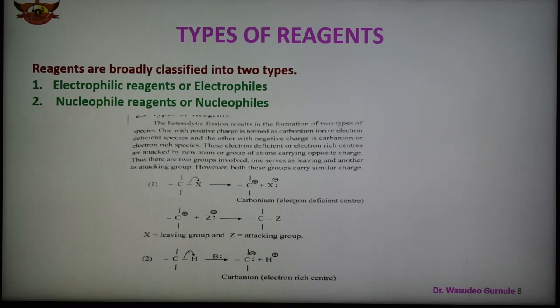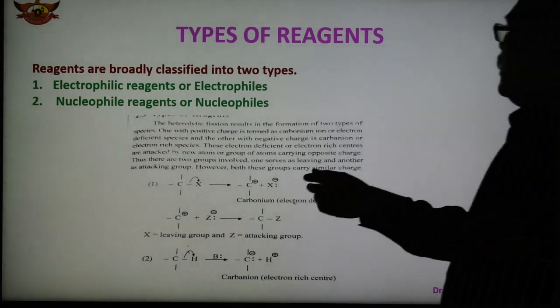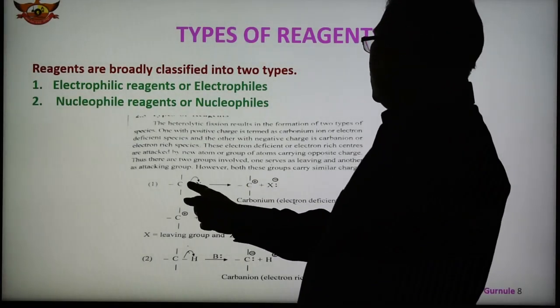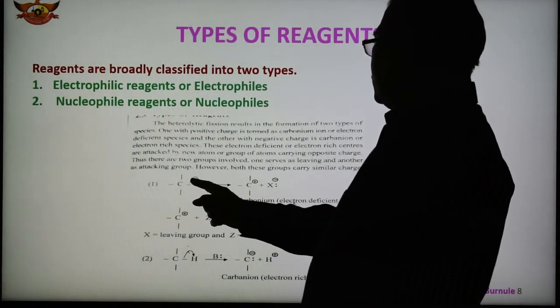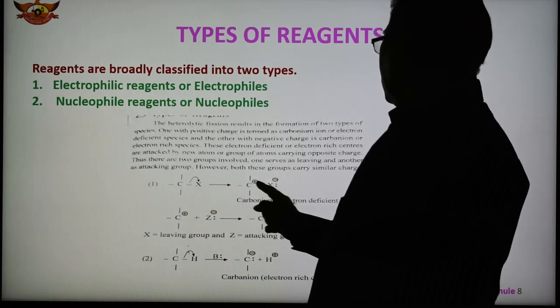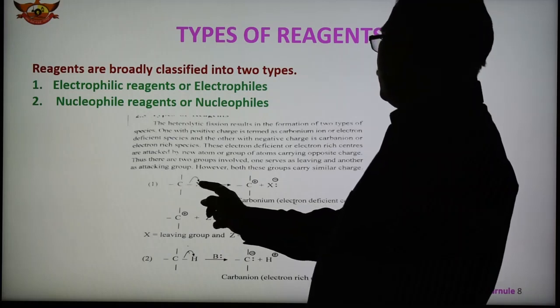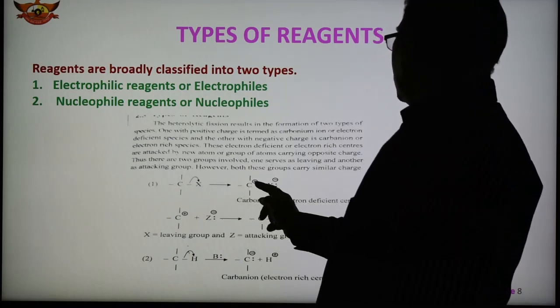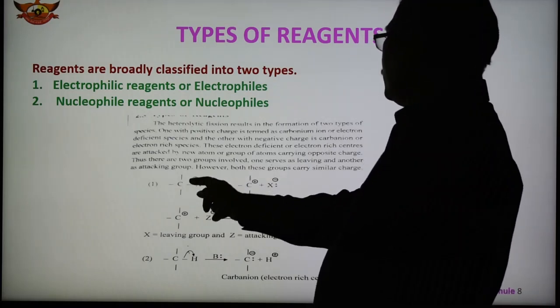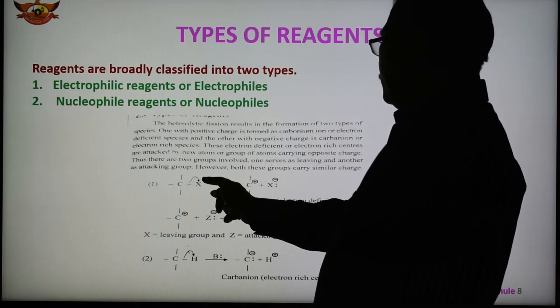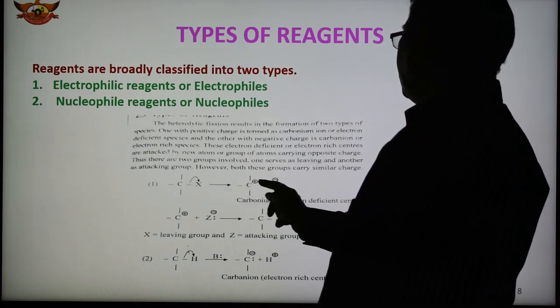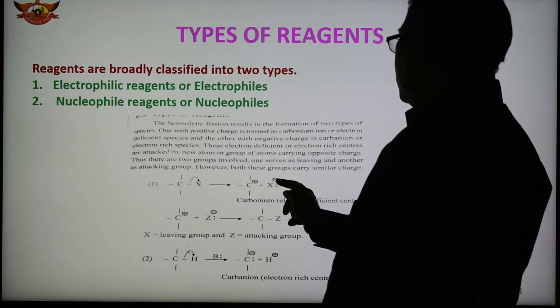This is shown here. Here X is the leaving group, and now another group. In the first step, this is carbon having X, a halogen, and it can be removed. This bond breaks, which is the heterolytic fission, and we obtain two types of ion. The carbon is positively charged, and this is negative.